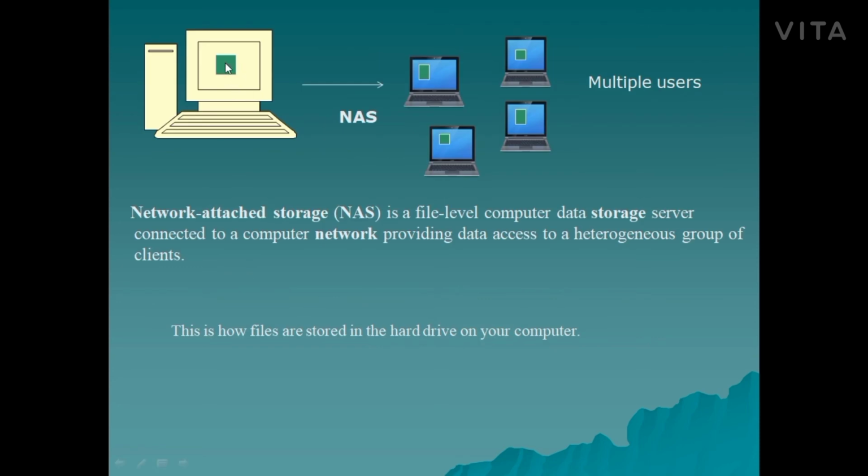Let's say this file is on my computer and I want to share this with multiple users. Then there comes NAS, Network Attached Storage, which is a file level computer data storage server connected to a computer network to provide data access. So in file storage, a common data source is shared with multiple users. And this is how files are stored in the hard drive on our computer.